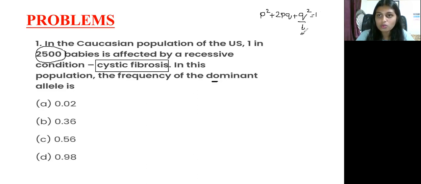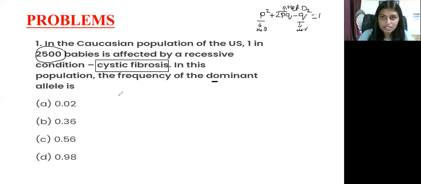That is for homozygous recessive, and P square is homozygous dominant, and 2PQ is heterozygous dominant. Okay, so now with the help of this equation, we can find out the frequency of dominant allele.